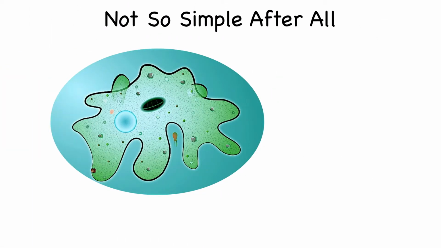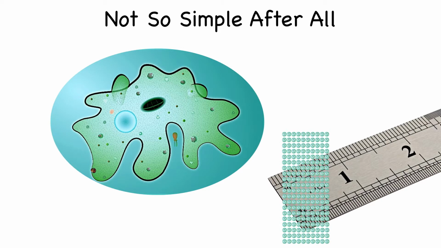Well, it's time now to visit the world of the amoeba. The amoeba, as you will recall from biology class, is a simple one-celled creature. Well, as we're about to see, Mr. Amoeba is not so simple after all. The amoeba is tiny. In fact, you can line up a couple hundred in an inch, as we see here on our ruler. But what's inside the amoeba?